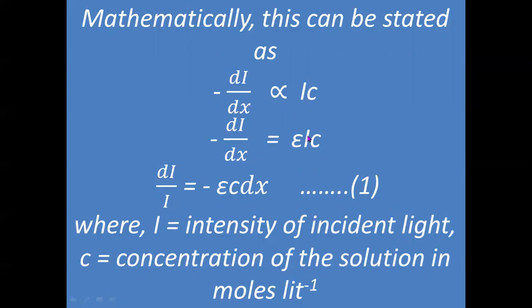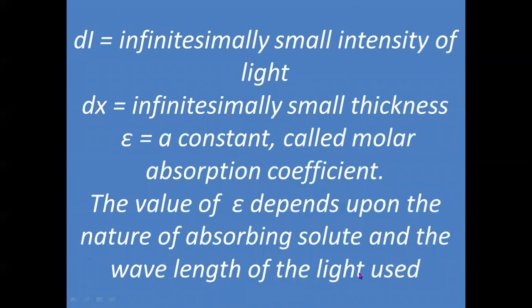Therefore, we bring I to the left side, so it becomes dI by I equal to minus epsilon into C into dx, where I is intensity, C is the concentration of the solution in moles per liter, dI is an infinitesimally small change in intensity of light, and dx is an infinitesimally small thickness of the solution.